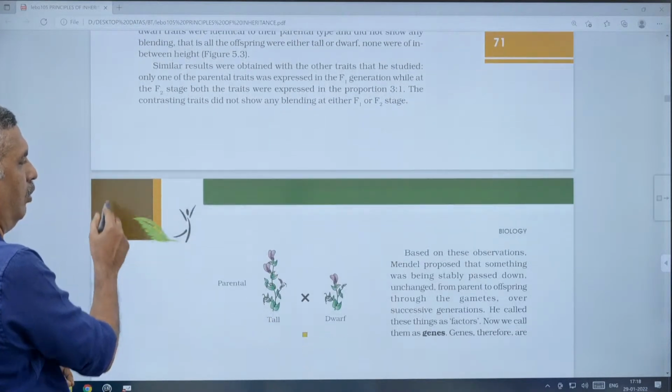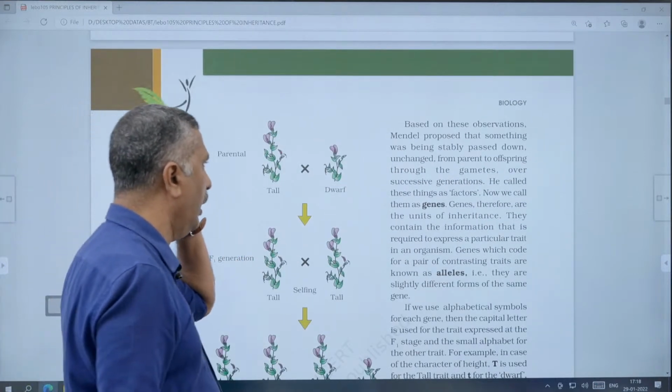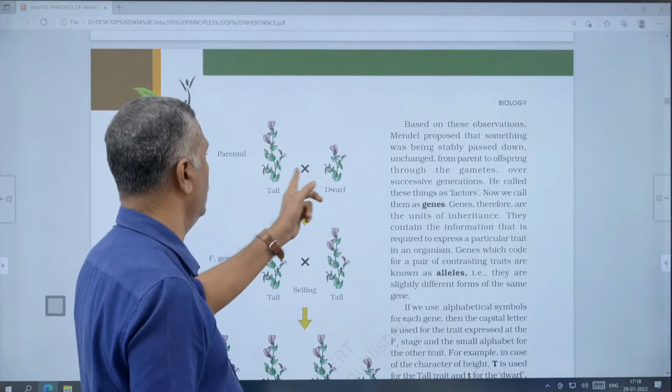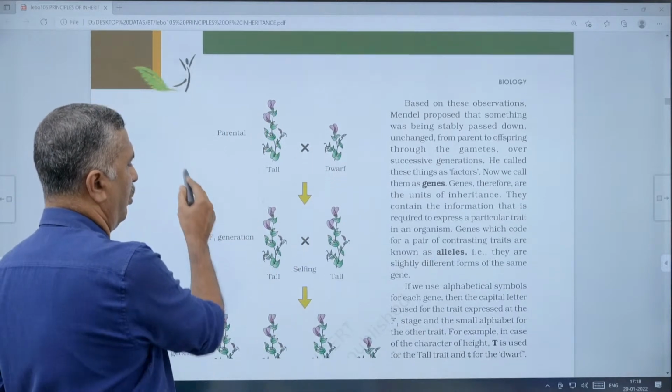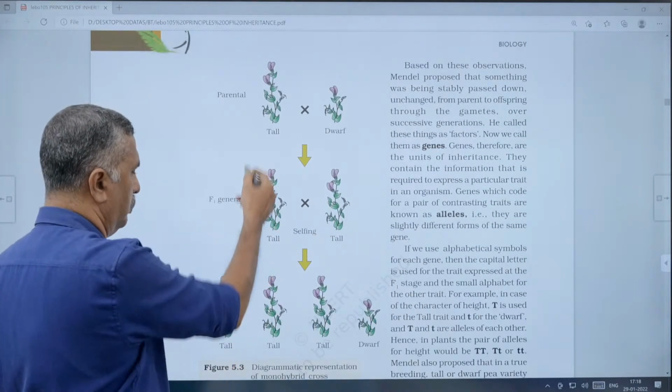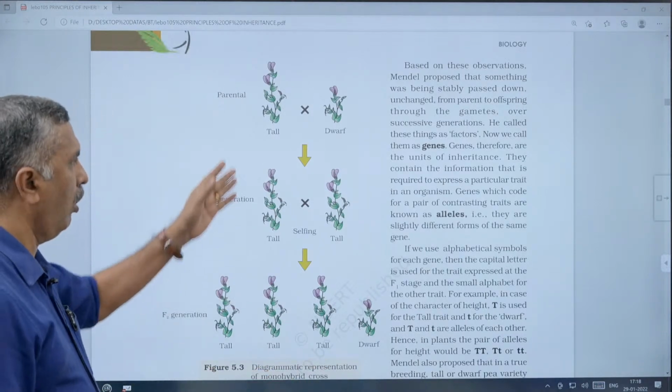Okay, then what were the results? For the results he published, the parental generation is pure tall and pure dwarf, true breeding. Then in the F1 generation, all of them are tall. This is the diagrammatic representation of a monohybrid cross, which we already explained in theory.